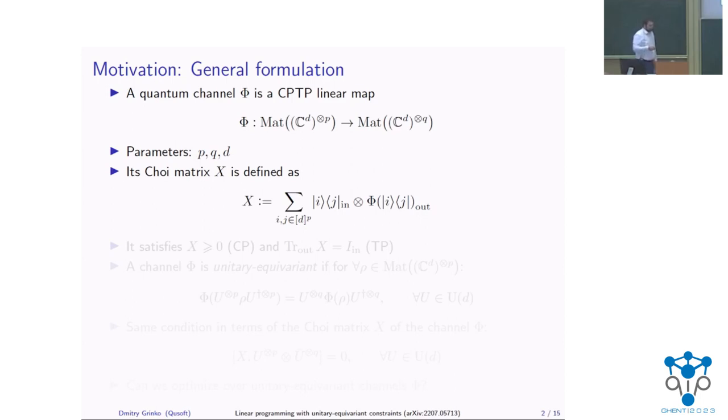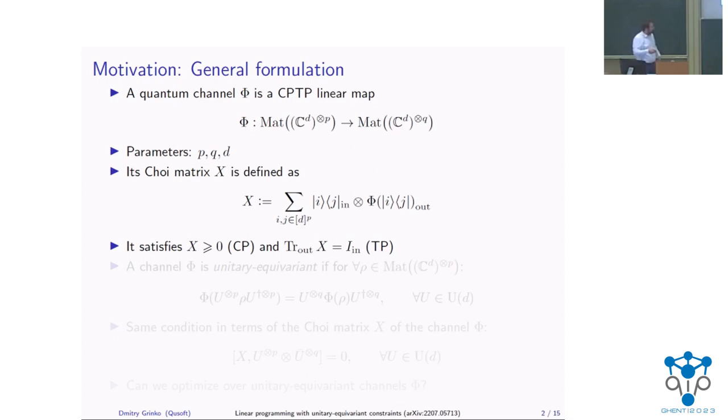In order to solve the optimization, we would look at the Schur matrix of the channel. The Schur matrix is essentially defined as follows. You just need to take all the elementary matrices which form a basis of the matrix space, and you act with the channel on this basis. This encodes as much information as the channel, and the usual definition of complete positivity translates into the positive semi-definiteness of this matrix X, and trace preservation is some partial trace constraint.